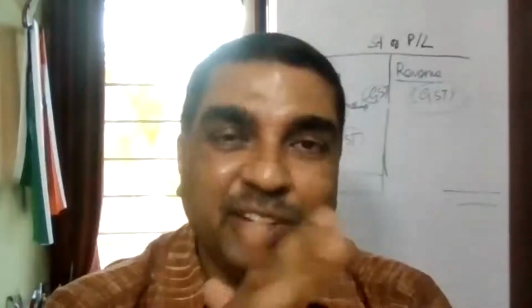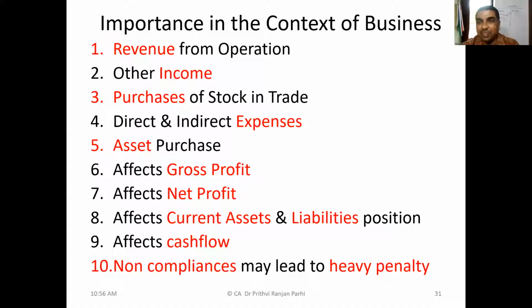It affects my entire cash flow, and it also affects my return on investment. Therefore, it is important. Therefore, we feel that without understanding the implication of GST, it will be very difficult to take business decisions.